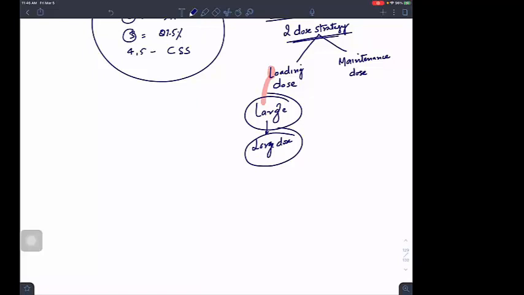That is called the maintenance dose. So I will be maintaining this strategy. Maintenance dose is a two dose strategy, isn't it? First, I give a high dose, that is the loading dose, so that I load the tissues, and then I keep the plasma concentration maintained with the help of some smaller doses. So maintenance dose is always smaller.